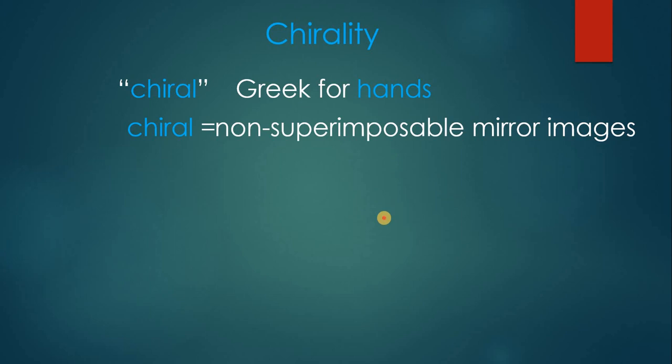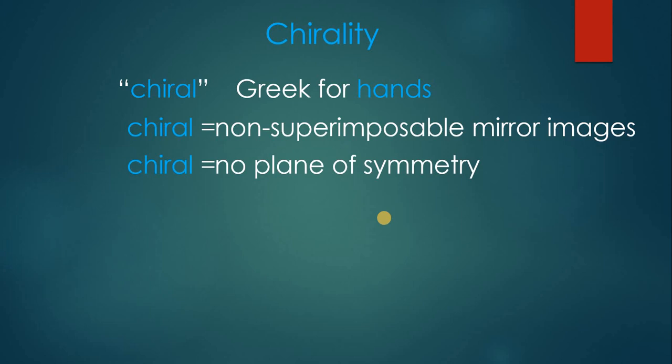So the term chirality in fact stands for those compounds which do not have any plane of symmetry. We will discuss in detail what a plane of symmetry is and how chirality is related to it. Keep it in your mind that molecules which have no plane of symmetry will have this property of chirality in them.